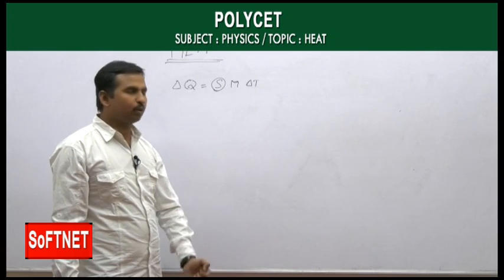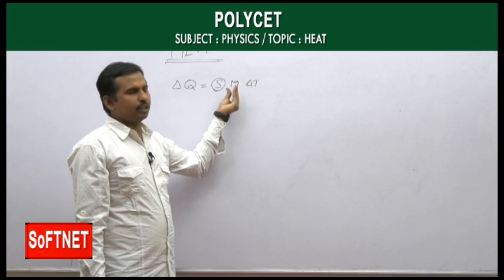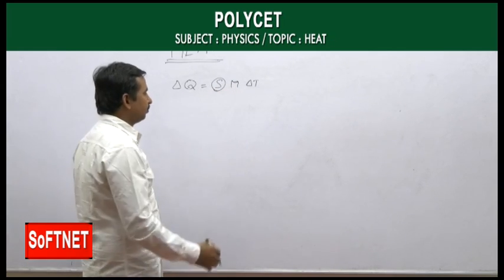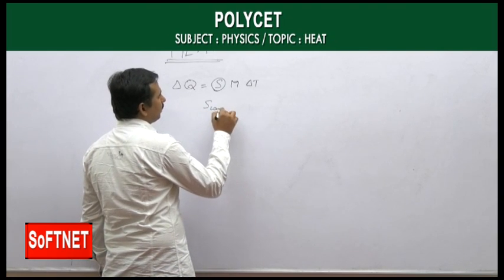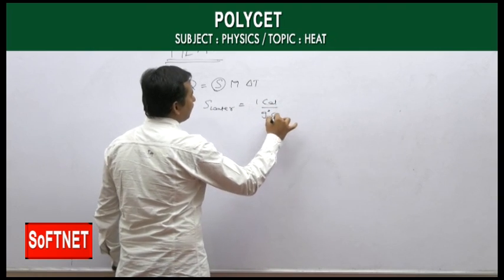Before going to the principle of calorimetry, we will see some important points about specific heat capacity, particularly for water. For the case of water, as I said, it is 1 calorie per gram degree Celsius, which is the CGS system.